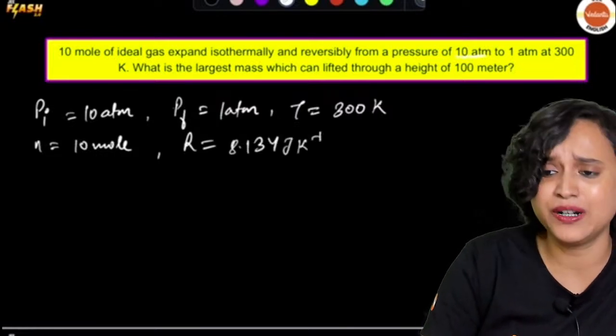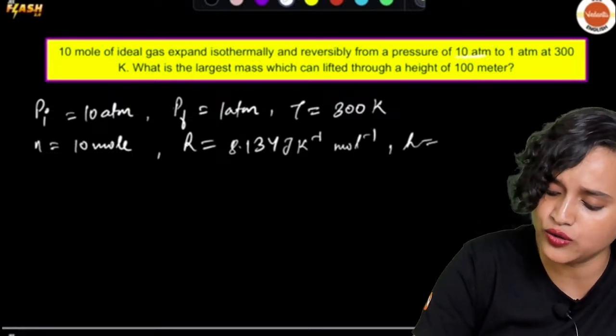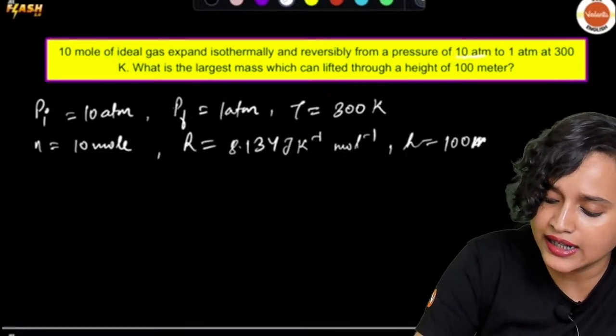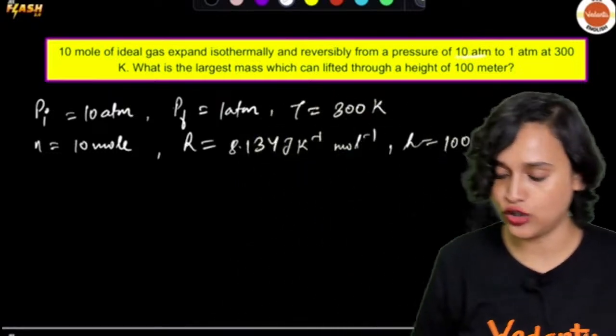Joule Kelvin to the power minus 1 and mole to the power minus 1. And finally, what is given to you? Height, that is given to you as 100 meter. Am I right, everybody? Great. Now let us have a look at it. How do we solve it?